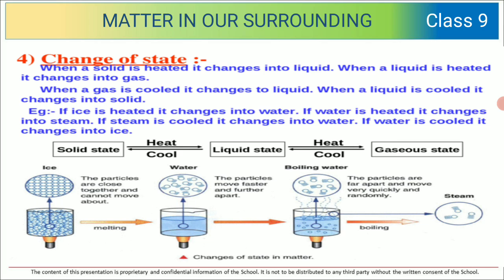You should understand that solids after heating get converted to liquid, after heating get converted into gaseous state, and these things can be reversed. The particles are close together and cannot move in case of solid, but the particles move faster and further they get converted into liquid. From liquid to gaseous state, what happens? The particles are far apart and move very quickly and randomly into steam. In this way, we can see that there is change of state.